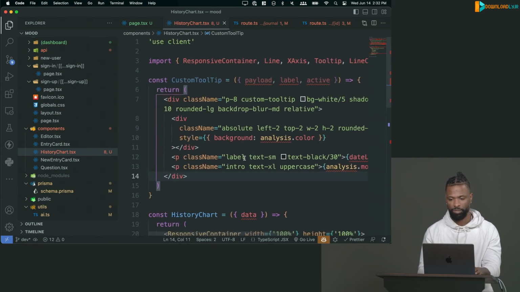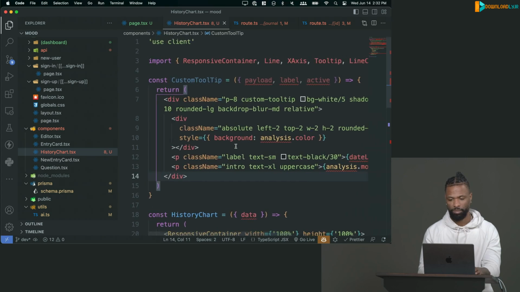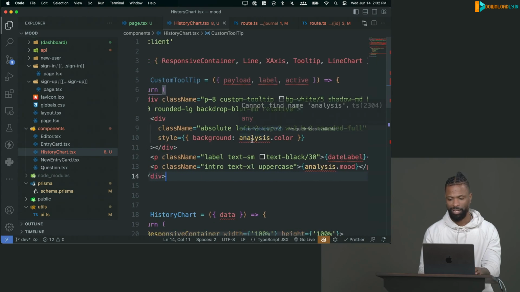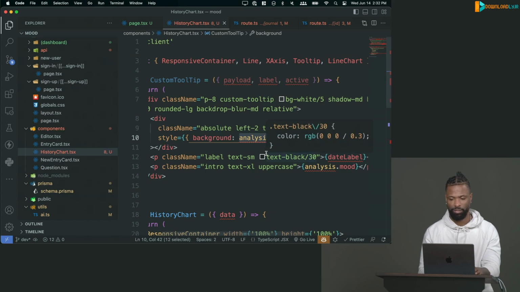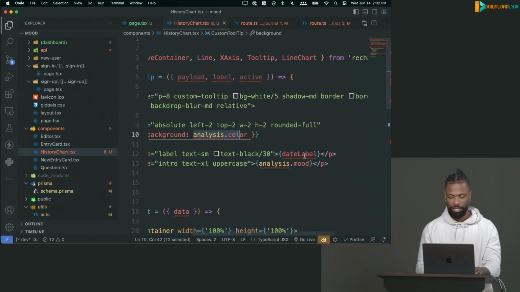Yeah, so I'm only really showing 3 things here. I put a little dot on the left, which is the color that the sentiment analysis gives back. I'm going to put the date label, which we'll configure, so whatever date this was created, and then I put the mood.